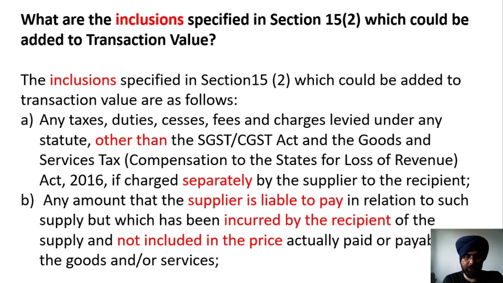Second inclusion is any amount that the supplier is liable to pay in relation to the supply, but which has been incurred by the recipient of the supply and not included in the price actually paid or payable for the goods or services. For example, the supplier is liable to pay the transportation charges for the supply, but the recipient pays those charges. In that case the transportation charges paid by the recipient have to be included in the value of supply to be charged by the supplier, and GST has to be charged on transportation charges also.